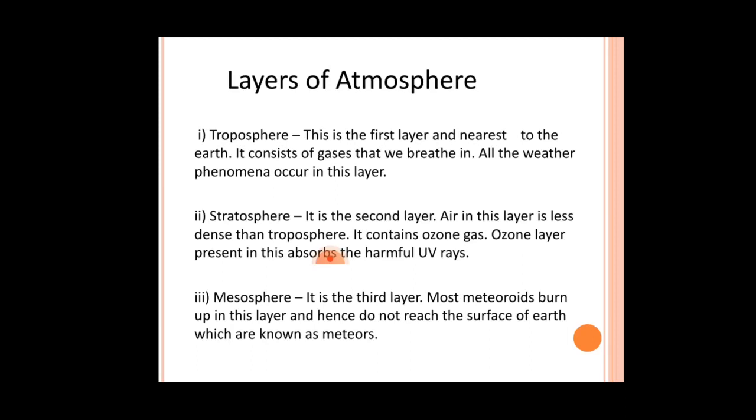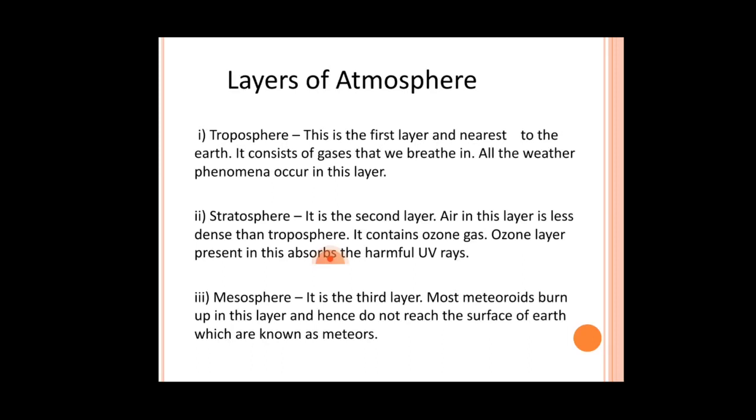Now the next one is the stratosphere layer. Our air is less dense in this layer. It contains ozone gas because the ozone layer is present in this one only, which absorbs harmful ultraviolet rays of the sun.